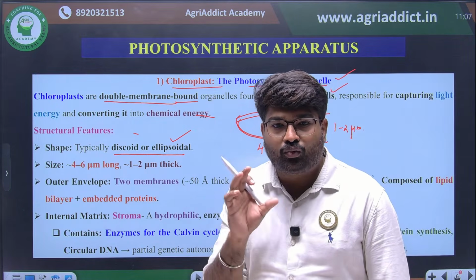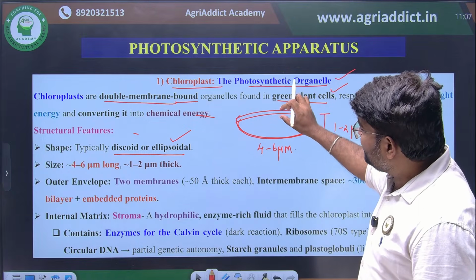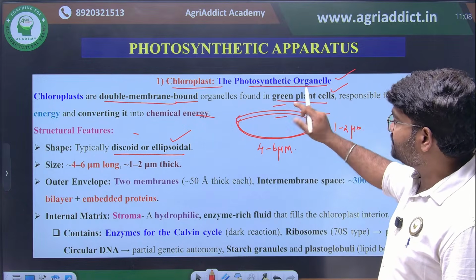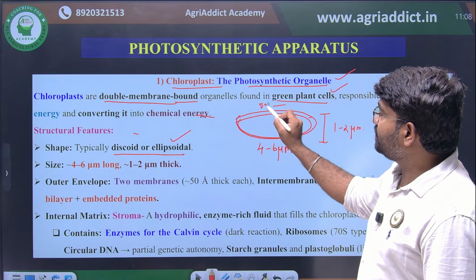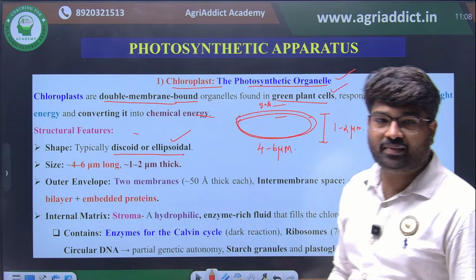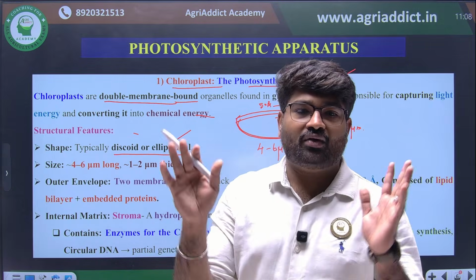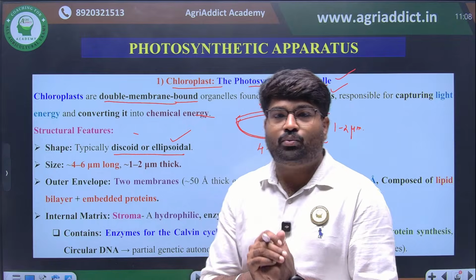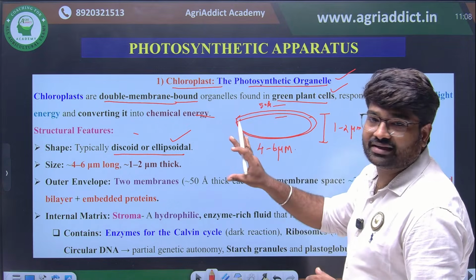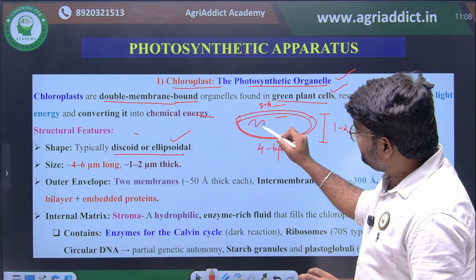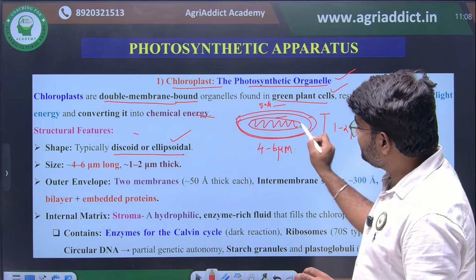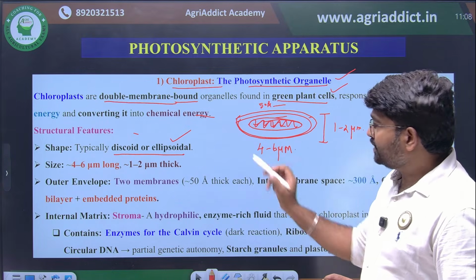Then the most important thing, the width of this membrane, the width of the two membranes will be 50 Angstrom. This is just for your understanding. Now we are coming to the most important thing. Like mitochondria, this space we will call as what? This is stroma, correct? This is stroma.